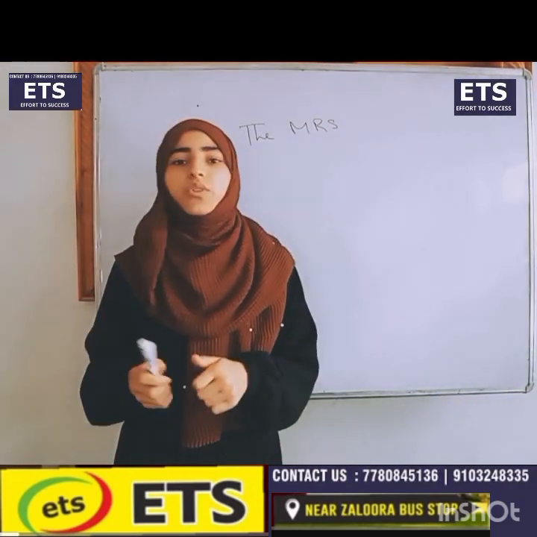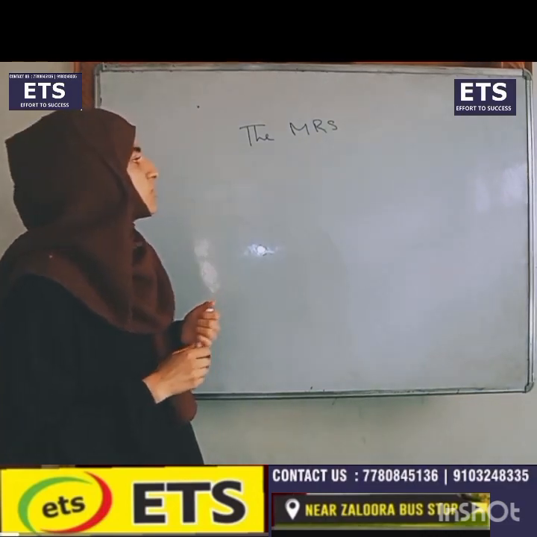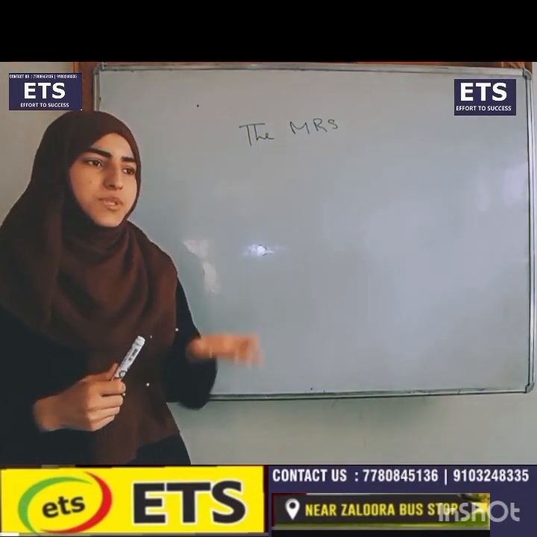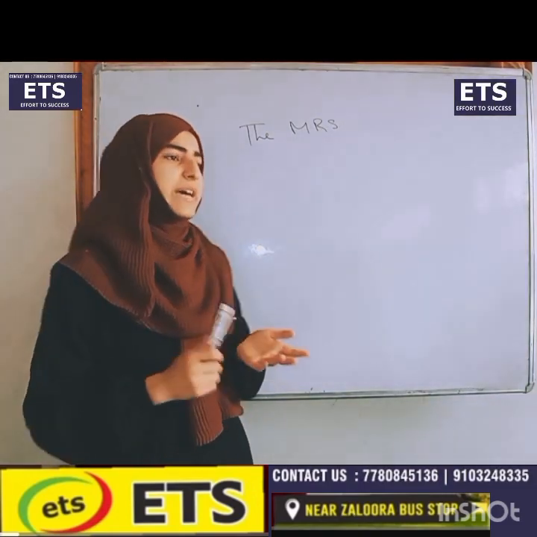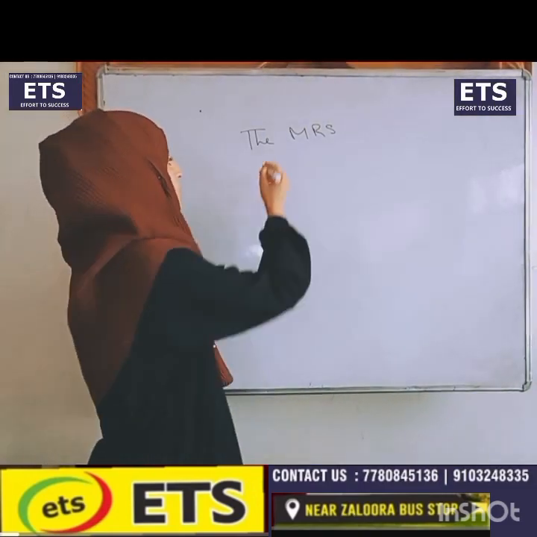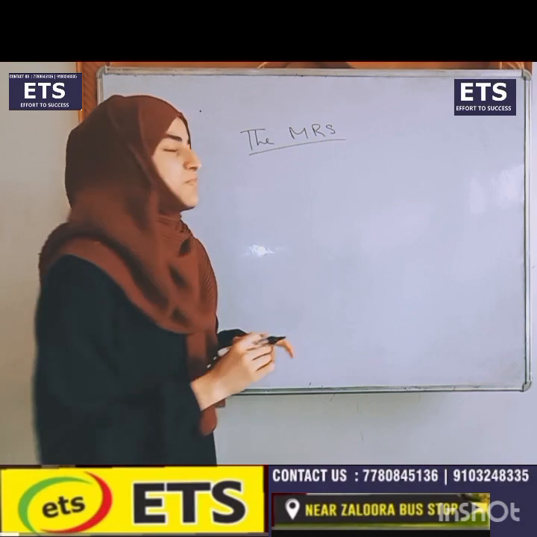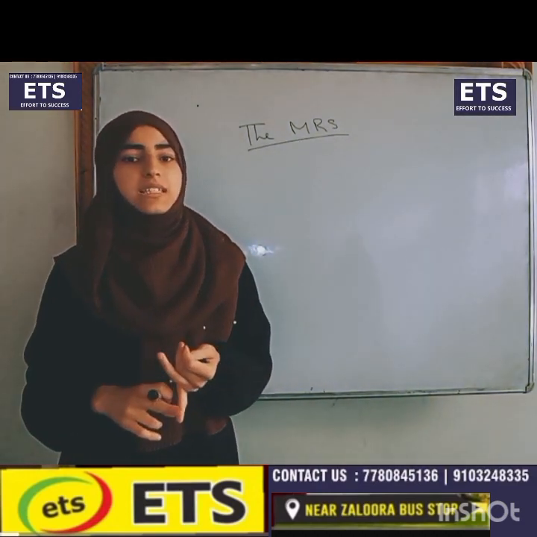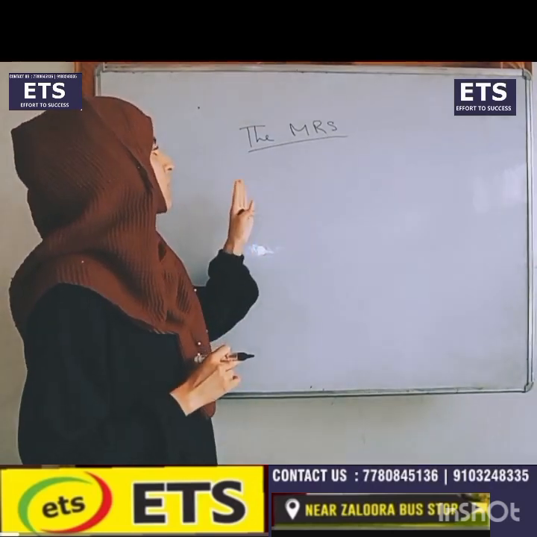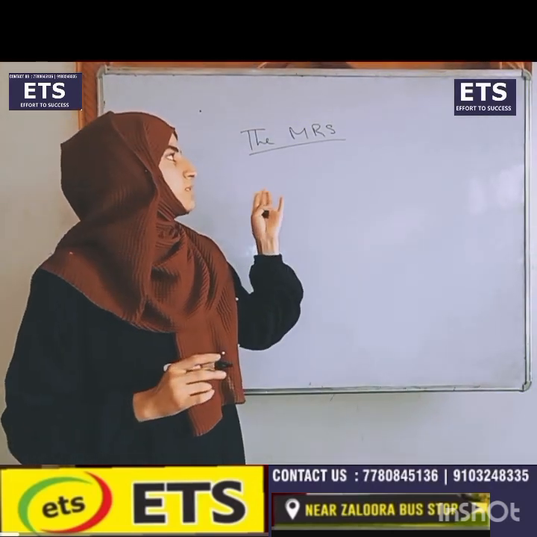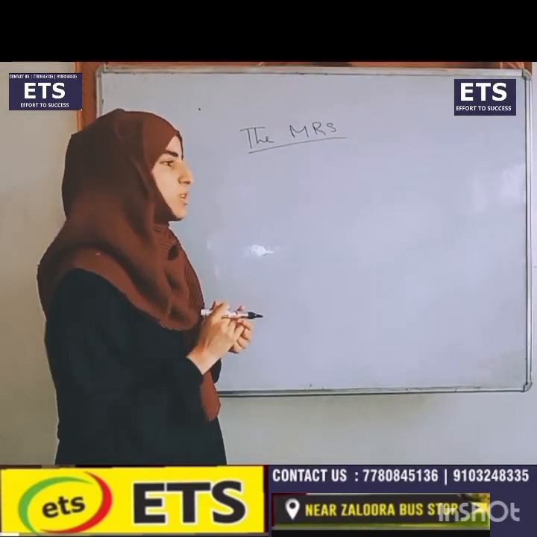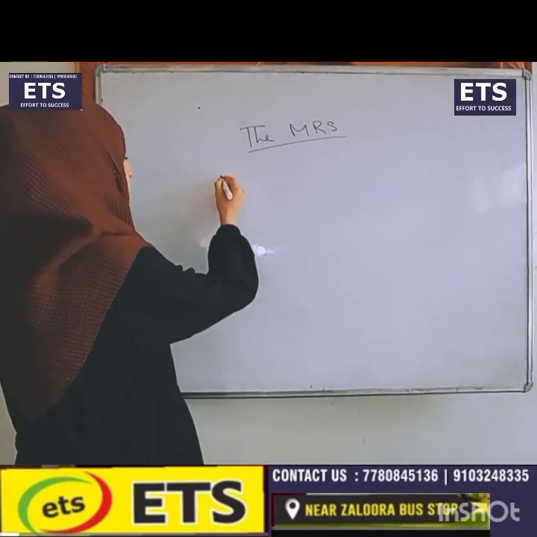So first of all we will see what is reproduction. Reproduction is the biological process by which an organism reproduces an offspring which is biologically similar to the parent organism. Reproduction is of two types: first is asexual reproduction and second is sexual reproduction. We are discussing human reproduction, so we will discuss sexual reproduction. What is sexual reproduction?